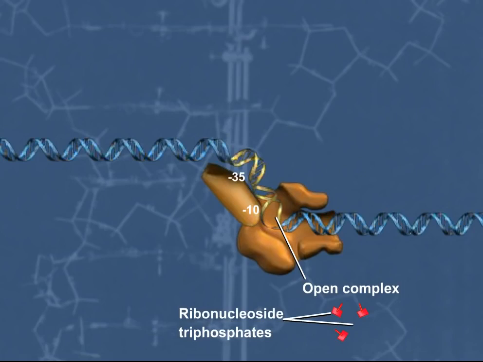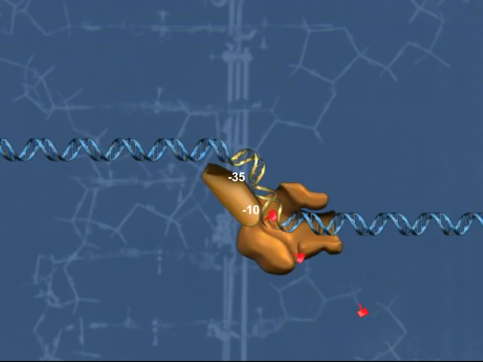new transcript, starting at the 5' end of the transcript. New nucleotides are added onto the free 3' end. The initiation of transcription is completed when sigma factor is released.